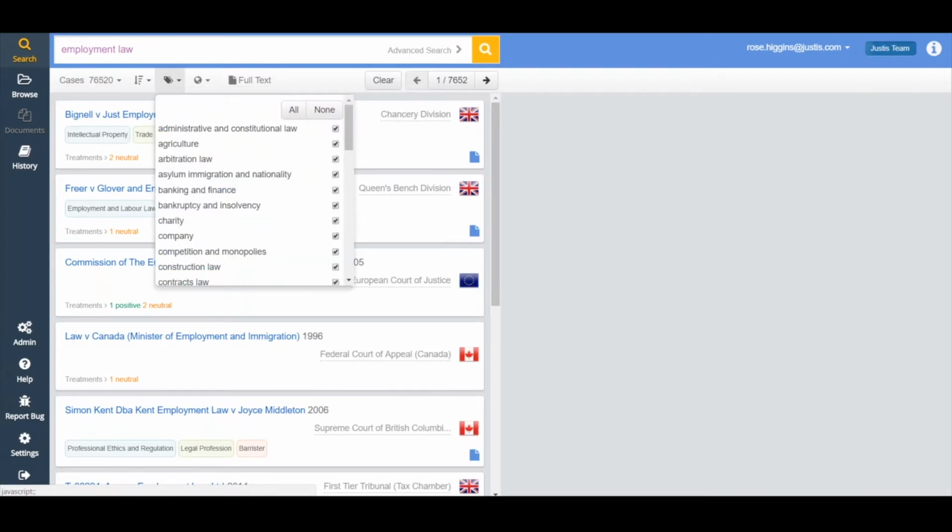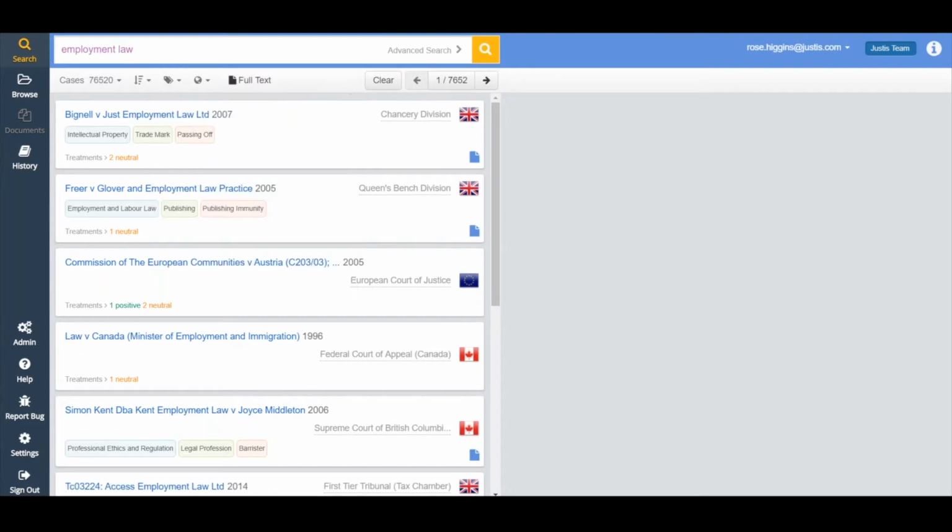Now you can also filter by the categories that are represented in our results. These are the main categories from the taxonomy that I've just mentioned. If there are any of these that are particularly of interest or not of interest, you can make sure they're selected or deselected, again just narrowing your results down.